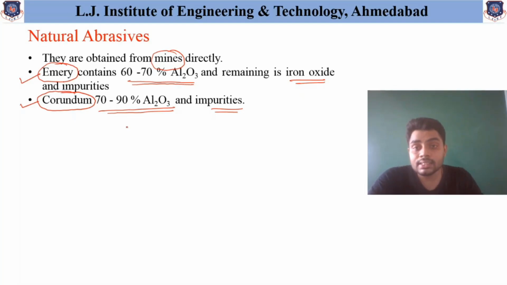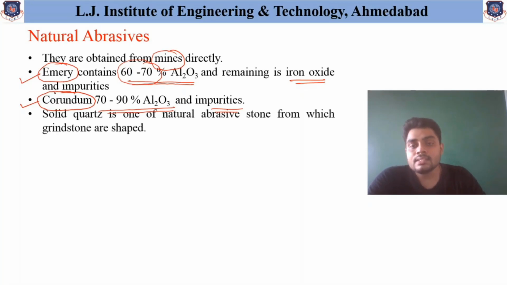Now you will understand the difference between emery and corundum. These are naturally available materials, and if the material has only 60 to 70% aluminium oxide, it is named emery, and if it is above 70 up to 90%, it is called corundum. Similarly, another natural abrasive is quartz, and it is mainly grindstone shaped.